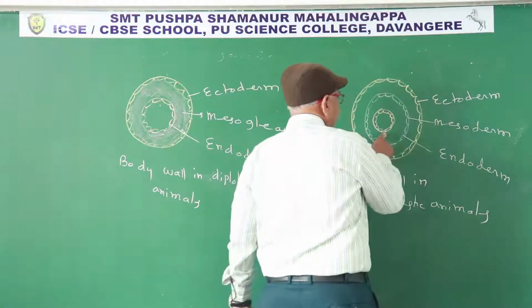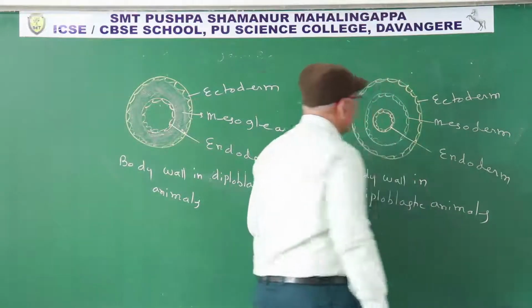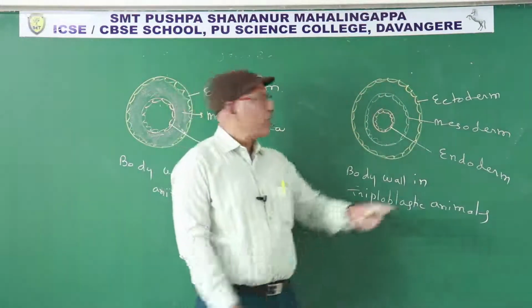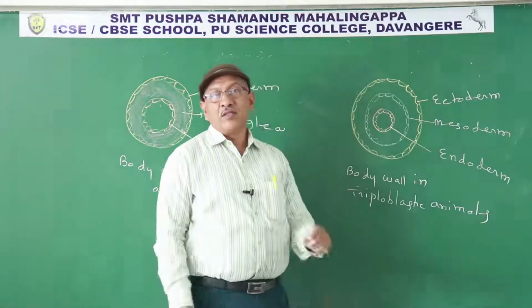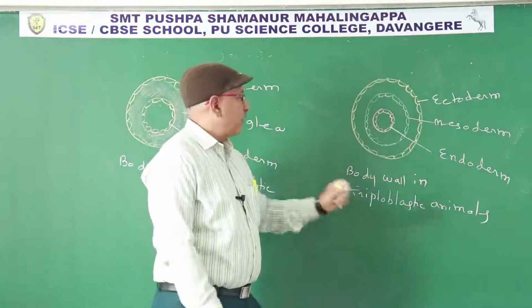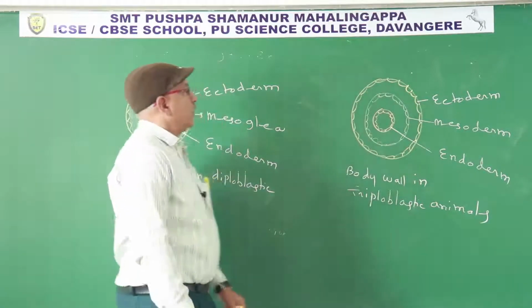Outer ectoderm, inner endoderm, middle mesoderm. The first formed germinal layer is ectoderm, the second formed is endoderm, the third one is mesoderm. Three germinal layers form the body wall in triploblastic animals.